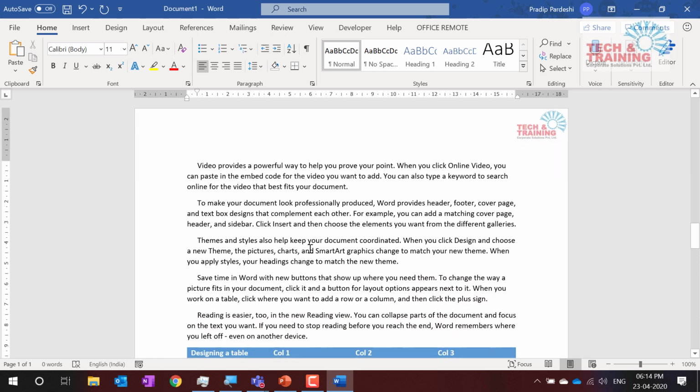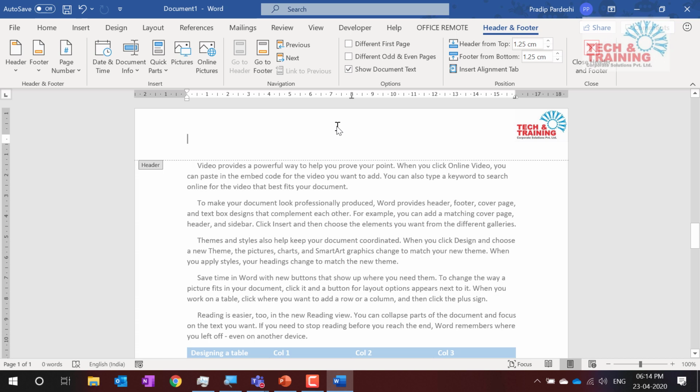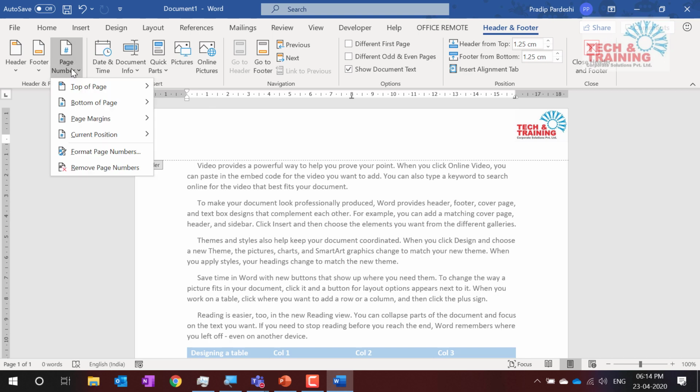Okay. Now, when I talk about giving the page number, let's see the problem. I go to insert and I go to header footer, or I can double click here to get the header footer. Yeah, both the things I can do. And now what I need here is page number. So on the left hand side, I have the option of page number.